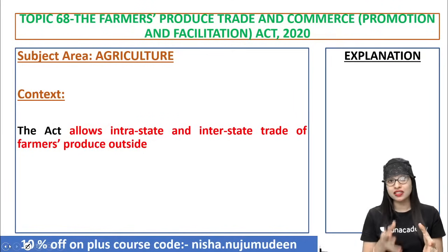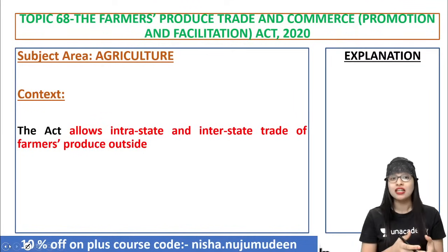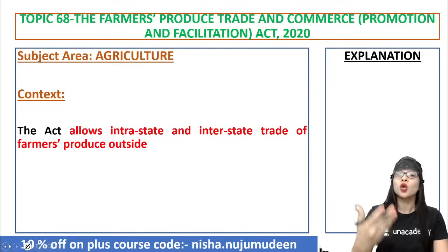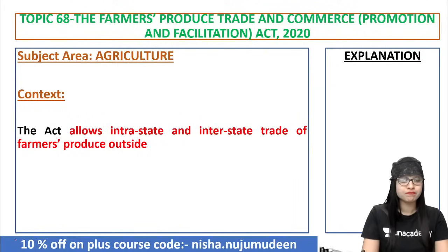This FPTC Act, that is Farmers Produce Trade and Commerce Act, is allowing both intra as well as interstate trade with regard to whatever output has been produced by the farmer. Clear?